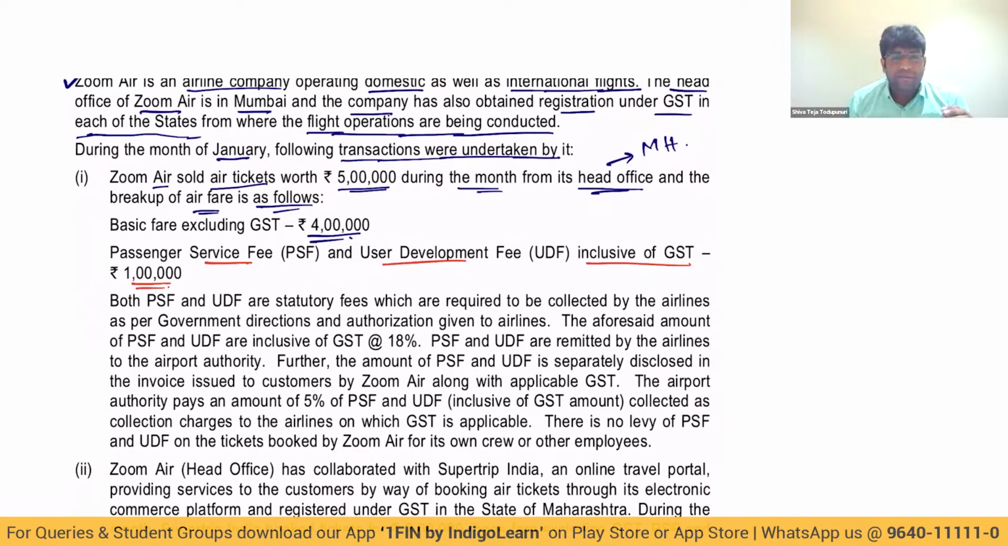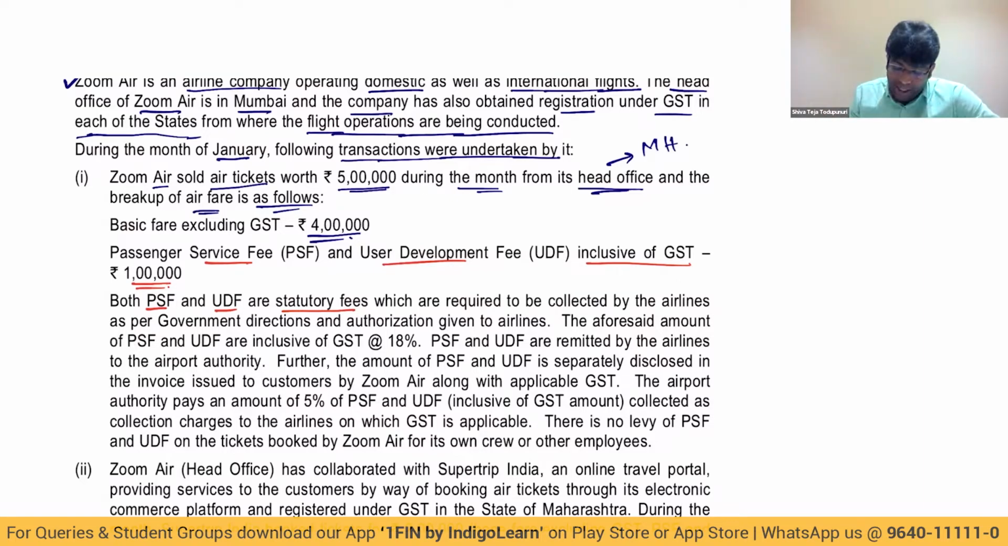In fact, my dear friends, this PSF and UDF is levied by airport authorities, but they tell the airline company to collect it from the customer on behalf of airport authorities. Both PSF and UDF are statutory fees. That's what I just told you: they are levied by airport authorities, but they put the responsibility on the airline companies to collect from the customer on behalf of airport authorities. What is the language? Passenger service fee and user development fee inclusive of GST is how much, my dear friends? 1 lakh. I hope it makes sense.